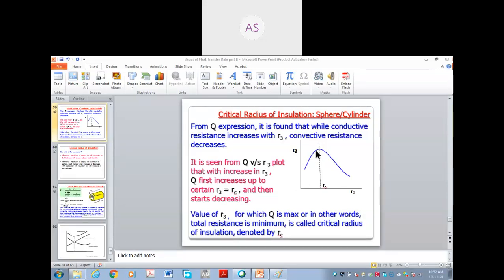Why do we have to increase the heat transfer rate in these electrical wires? Because we have to cool those wires faster.